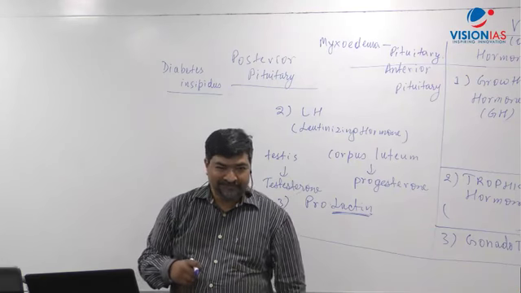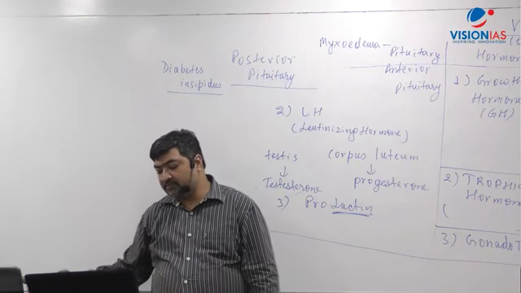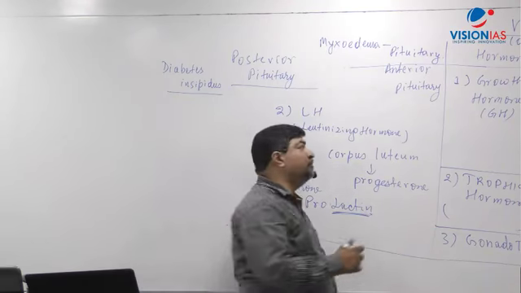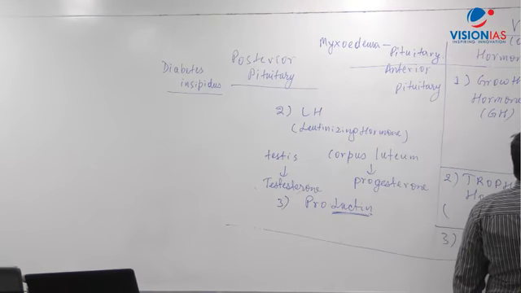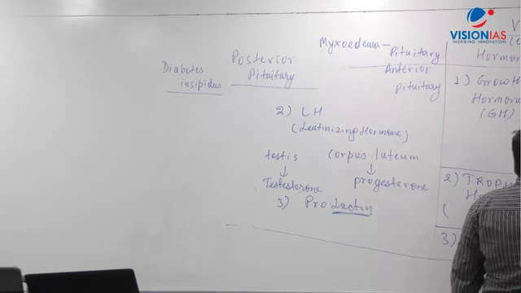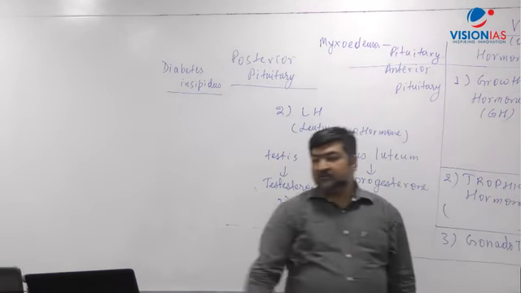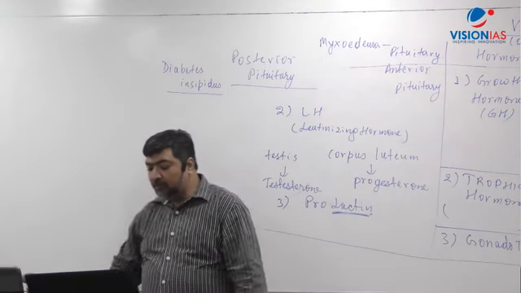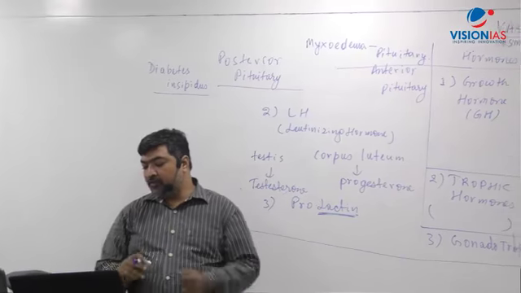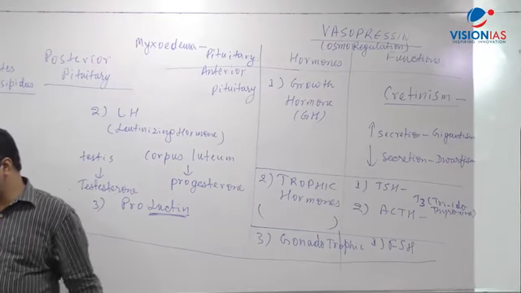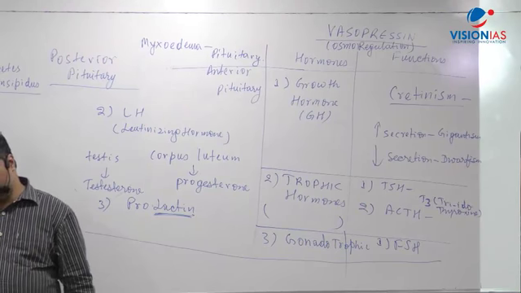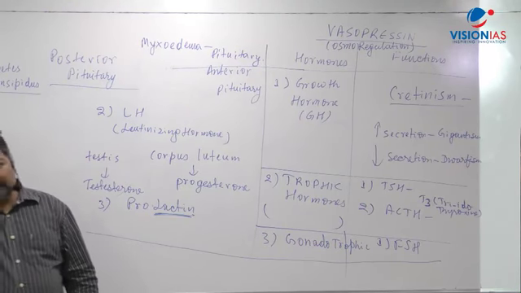Now number three, again a very important point, cretinism. Cretinism: poor body growth, in bracket dwarfism, and mental retardation.